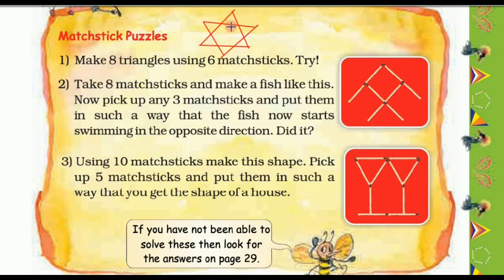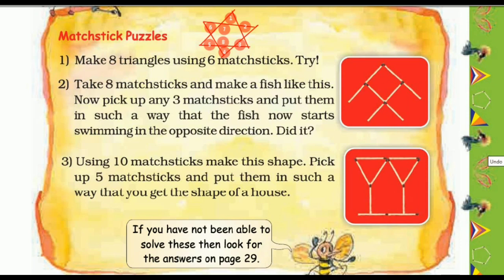See, 1, 2, 3, 4, 5, 6. These both big triangles are 7 and 8.